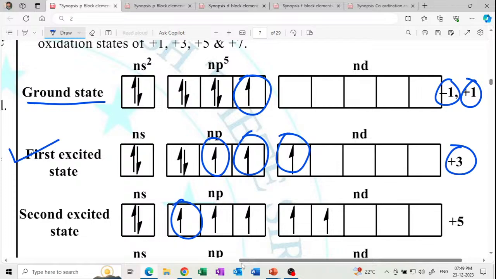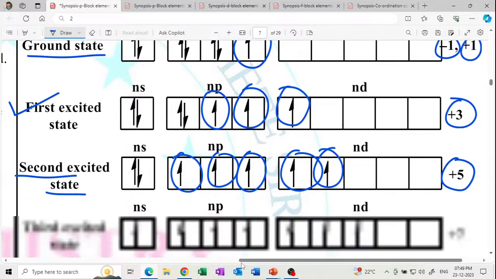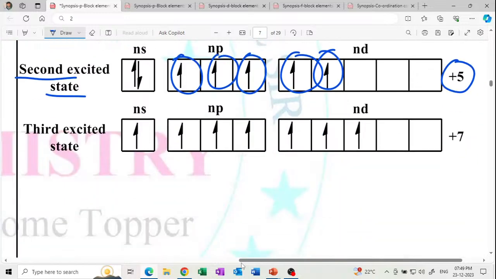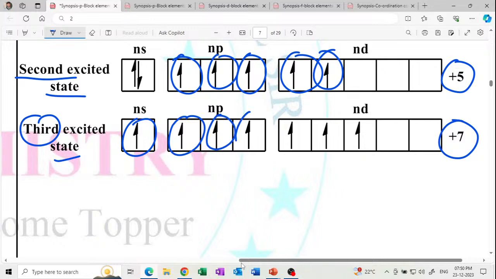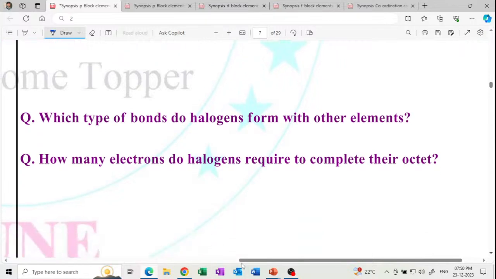In the second excited state, how many unpaired? There are 5 unpaired. So this is +5. And in the third excited state, how many unpaired? 7 unpaired. With all these 7 unpaired, it shows the +7 oxidation state easily. Get it? The oxidation state is equal to the number of unpaired electrons.